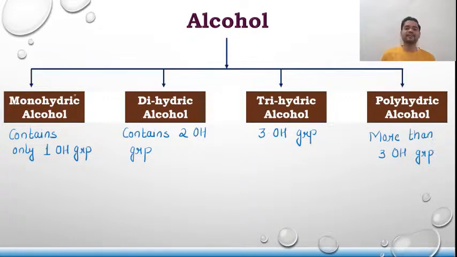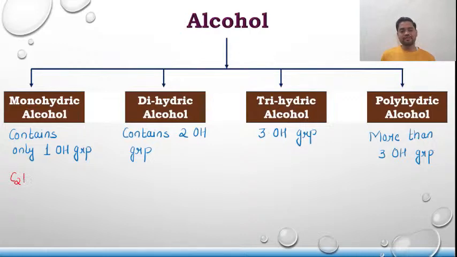So this is how the alcohols are classified. Monohydric alcohols are the alcohols which consist of only one OH group. Dihydric alcohols are the ones which consist of 2 OH groups. Tri is 3, poly is many. Talking about their examples,